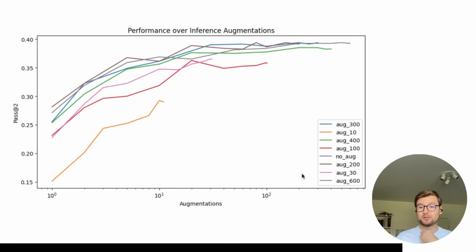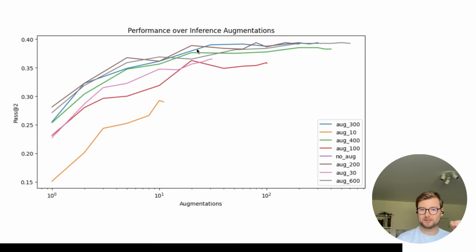Okay, what this shows is the number of augmentations used at inference time on the x-axis, on the y-axis again, Pass@2 on ARC-AGI-1 public. And the colors are different models that are trained with different amounts of data augmentations, right? So the blue one here is a model that has been trained with 300 data augmentations.